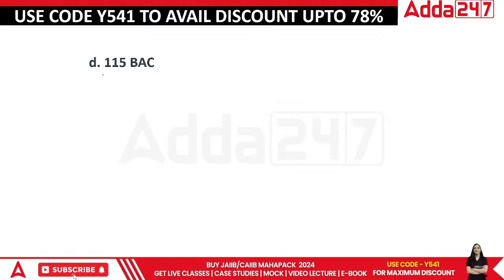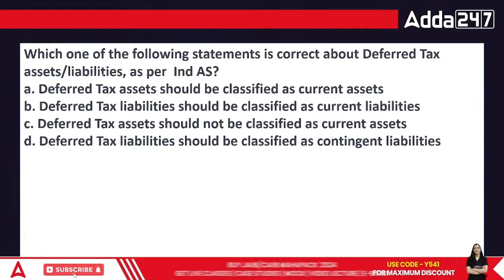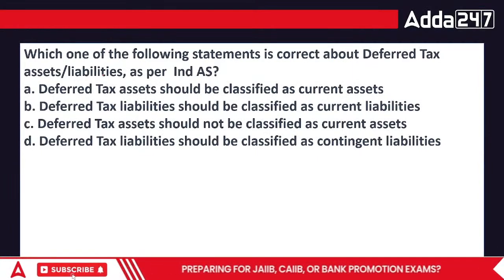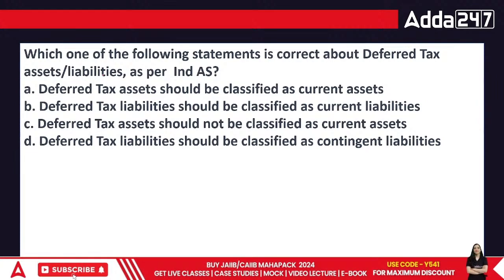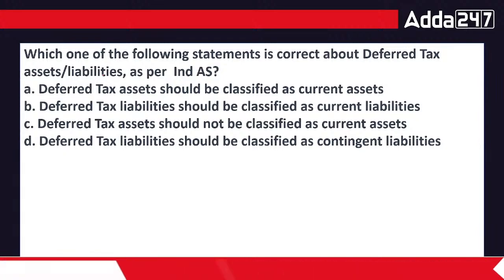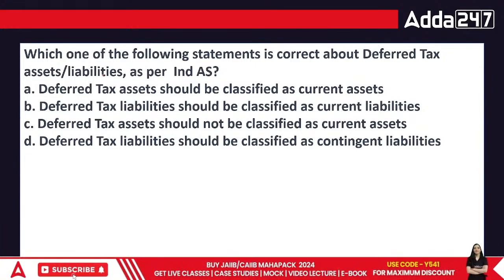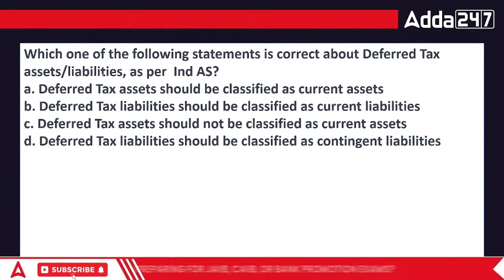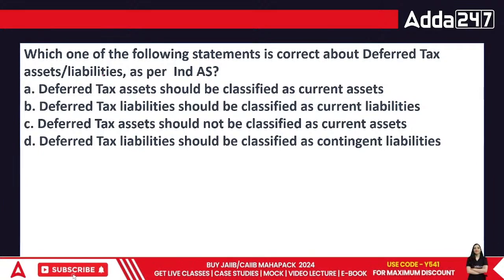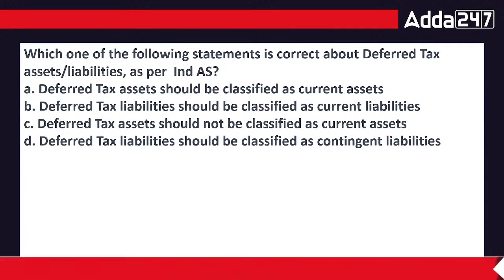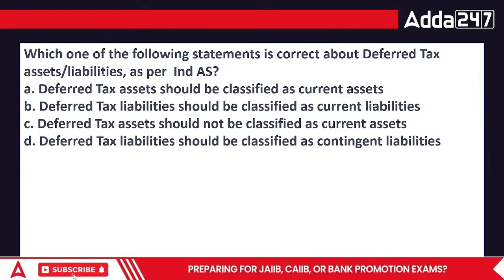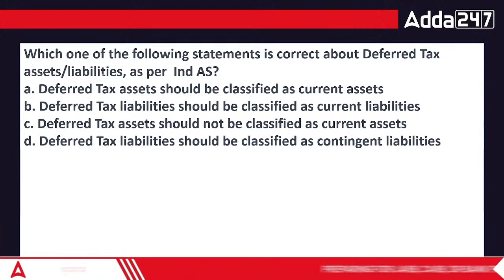Done everyone? This is 115BAC. Which one of the following statements is correct about deferred tax asset or liability? Deferred means postponed. When we talk about the deferred tax asset and deferred tax liability, when you pay more tax today, you have to pay less tax tomorrow. It's an asset. If you pay less tax today and you have to pay more tomorrow, it's a liability.